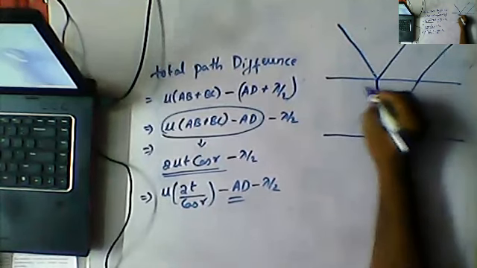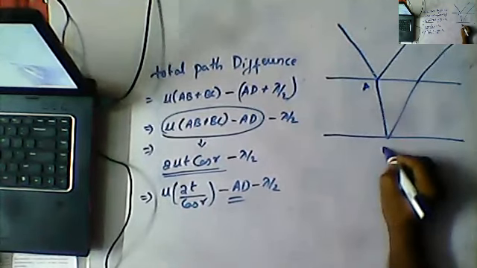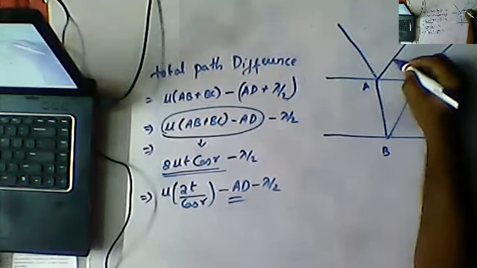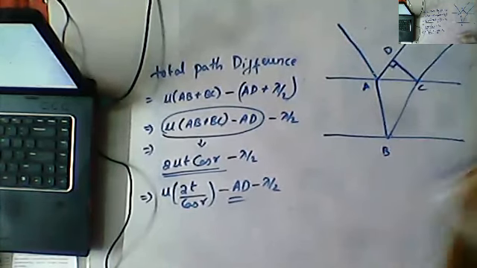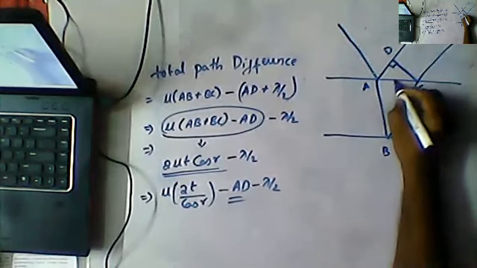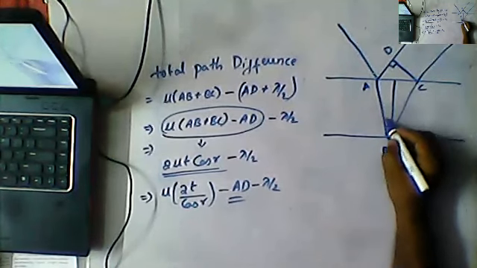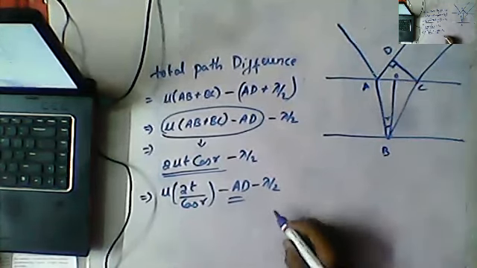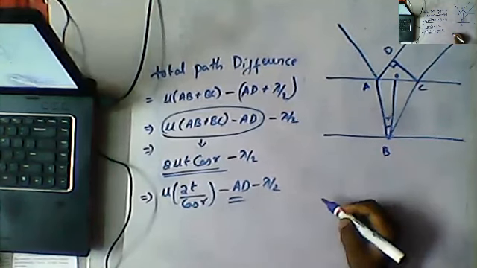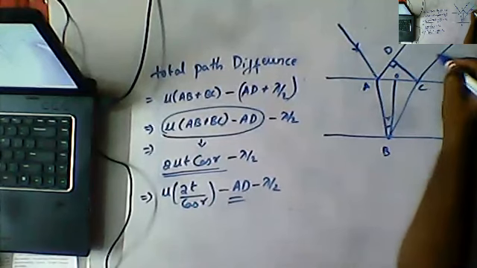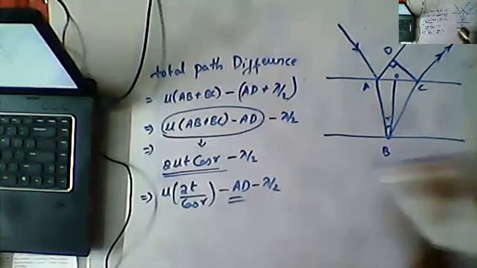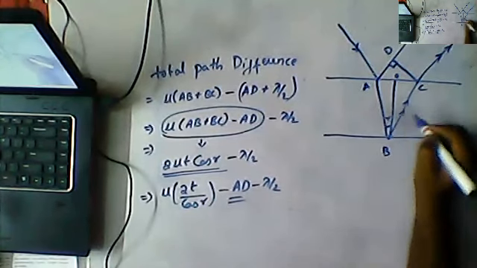This point is A, this is B, this is C, and here this point is D. Here the point is R, and the point is O here.